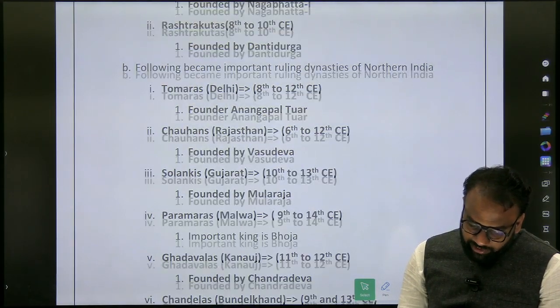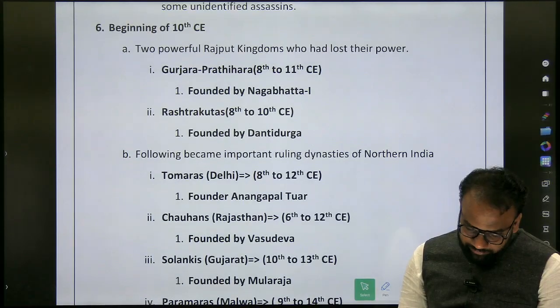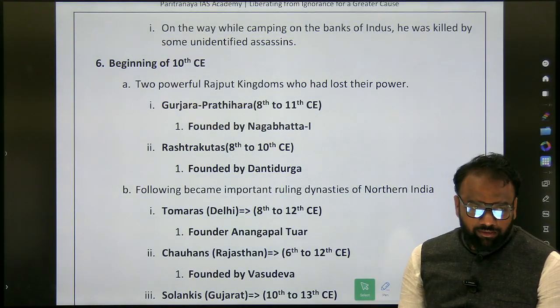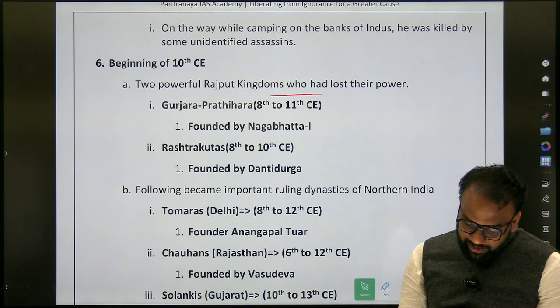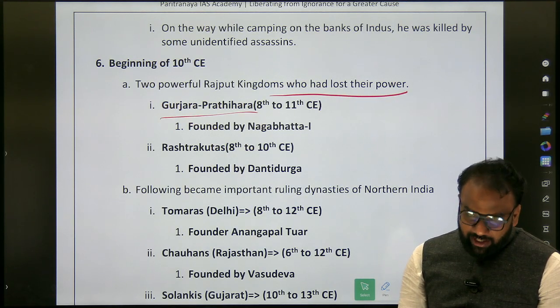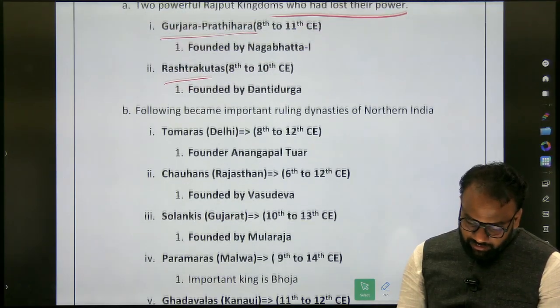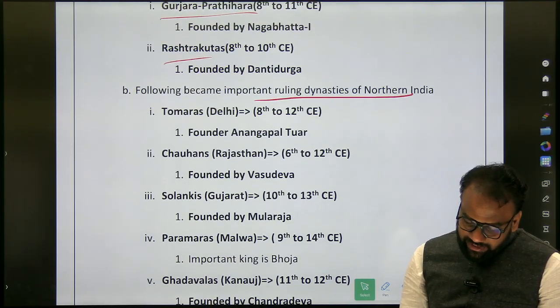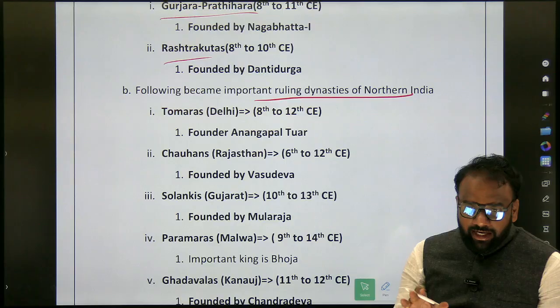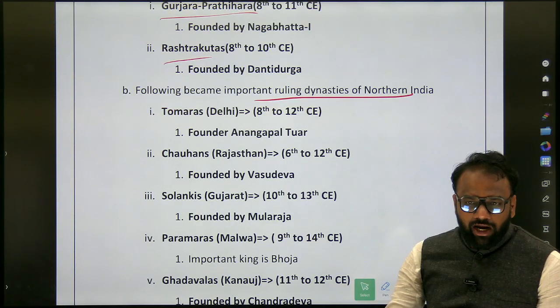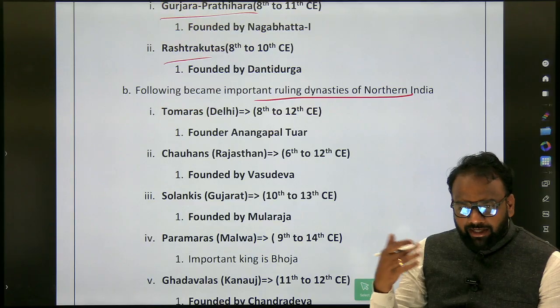The following became important ruling dynasties of northern India. Okay. So in the topic itself, at the beginning of the 10th century, two powerful Rajput kingdoms had lost their power: Gurjar Pratiharas and Rashtrakutas. The following became important ruling dynasties of northern India. So in the Delhi Sultanate topic, they discuss these things. Some had become weak, some had become strong. At that time, Ghori came and then came Ghazni.